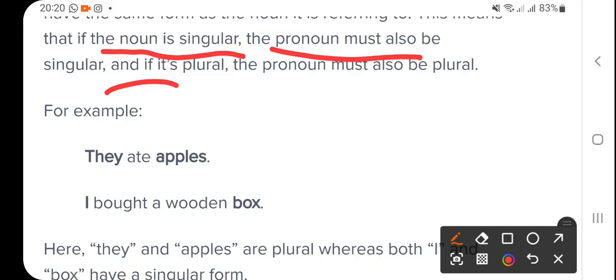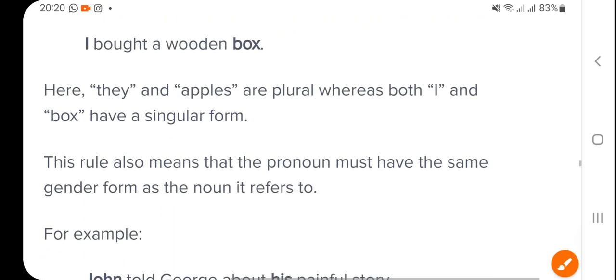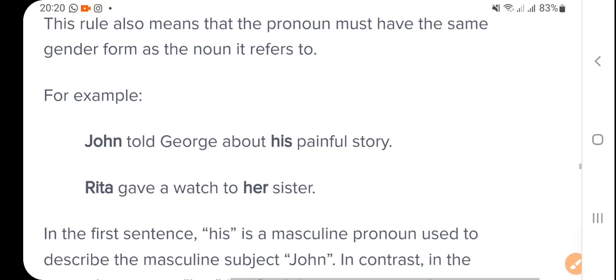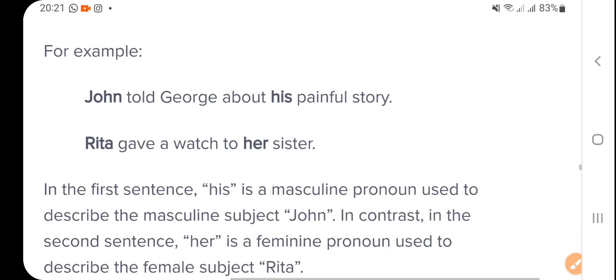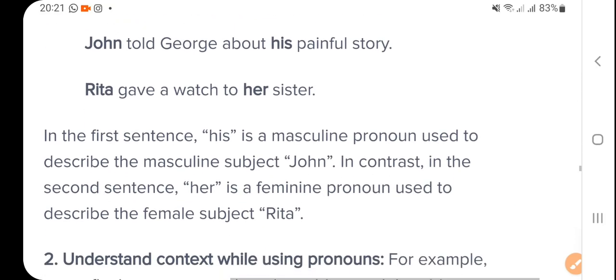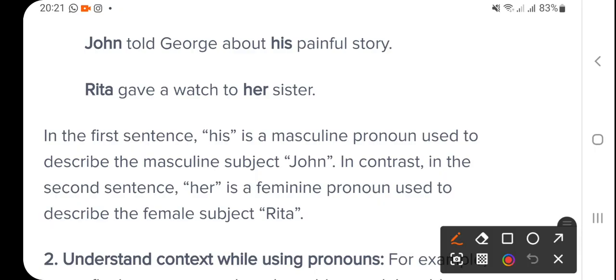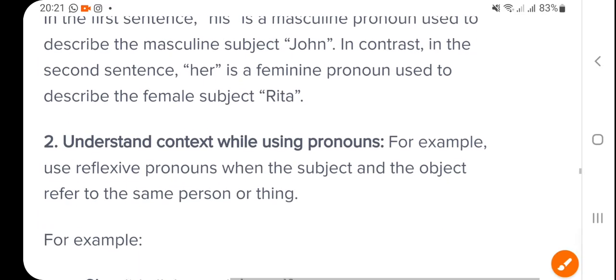So they ate apples, because apples are plural. I bought a wooden box, this way, okay? Now here another example. John told George about his painful story. Rita gave a watch to her sister.